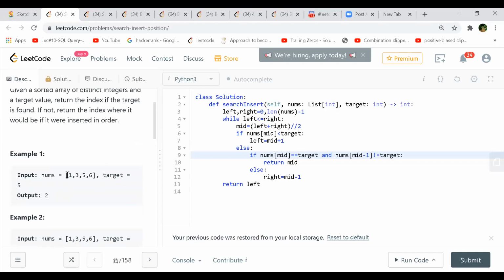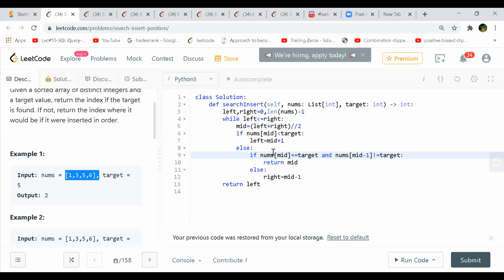In this one, one version of it is like duplicates are there. The question is the same, so that part I'm doing: if mid is equal to target and mid minus 1 is not equal to target, that's important. Otherwise, the rest. This is one standard template, right? While left is less than or equal to right, calculating the mid. If nums of mid is less than target, then you'll go on the right side.